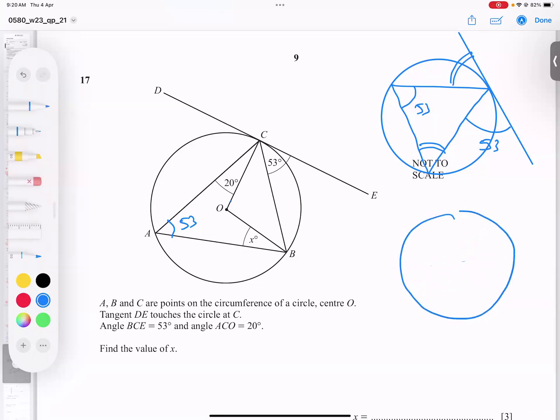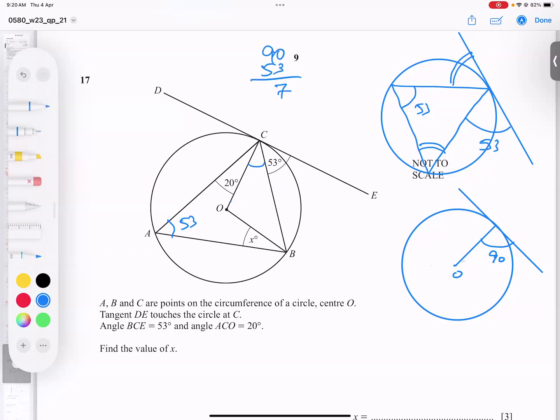Another property: whenever we have a tangent and a radius, the angle between them is always 90 degrees. This is O, this is a radius. So this angle is 90 degrees. And how much is this angle? Out of 90, subtract 53.